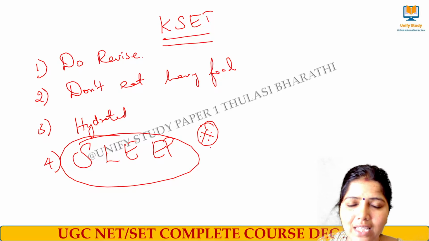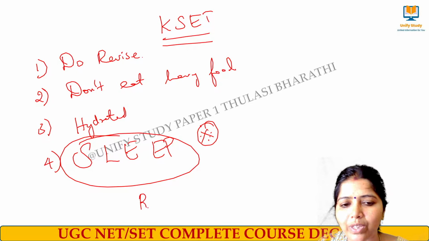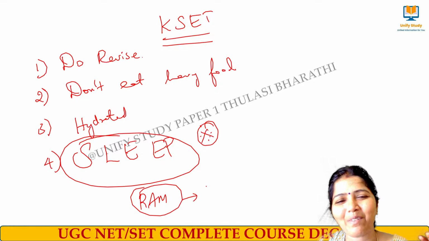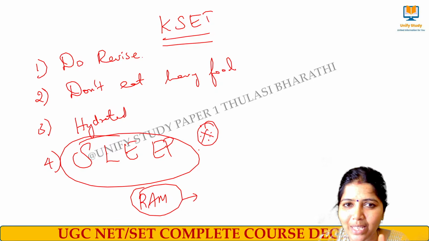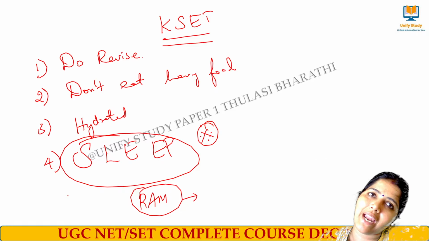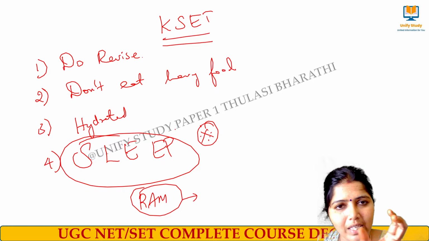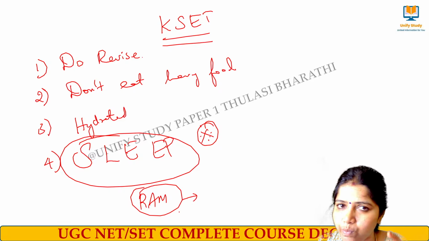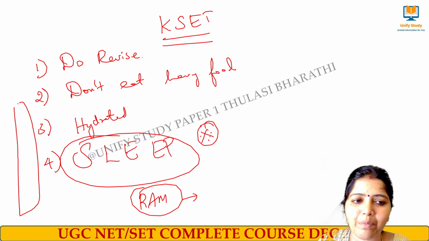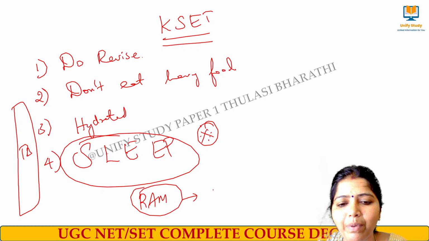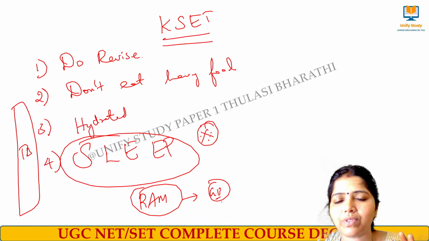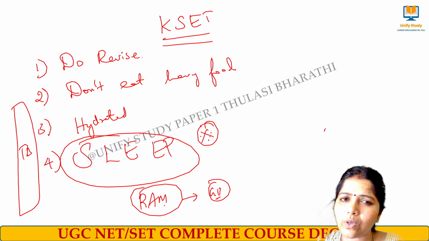It will create unnecessary problems, because we are going to work with our RAM. RAM means what? The RAM's memory is very small, right? It can be a very small size. That is the working memory space. Whatever we have studied can be n number, but at that point of time, a very small memory will be activated to work on it, right? So even though in the backside you have TBs of data, the working memory will be only in the space of GBs. Whatever is required will come to your RAM, it will work and it gives you the result. So don't worry about anything.